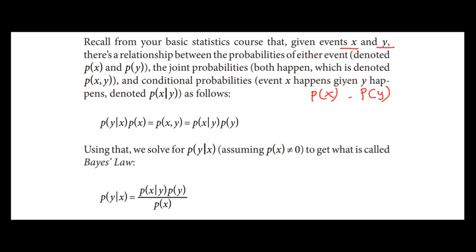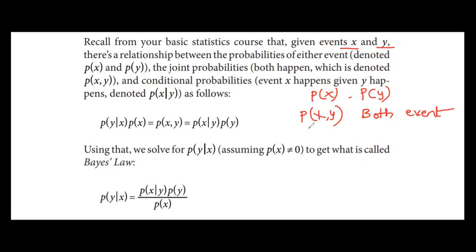Then the joint probability is represented as P of X comma Y. Joint probability means the probability of both events occurring. So these are individual probabilities, P of X and P of Y.